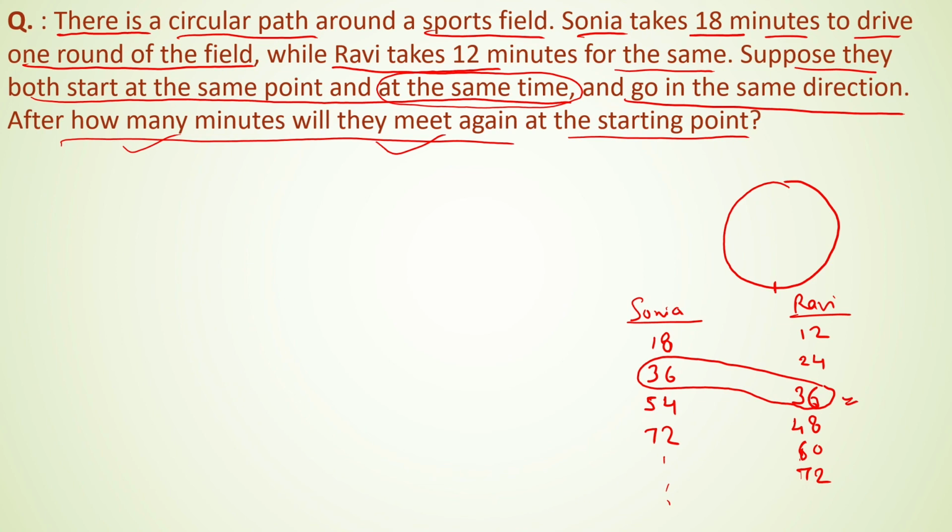So 36 is the LCM of 18 and 12. So we have found the LCM for determining the time after which they meet at the starting point. After this they will meet after 72 minutes, but we have to find only the first meeting after their starting.